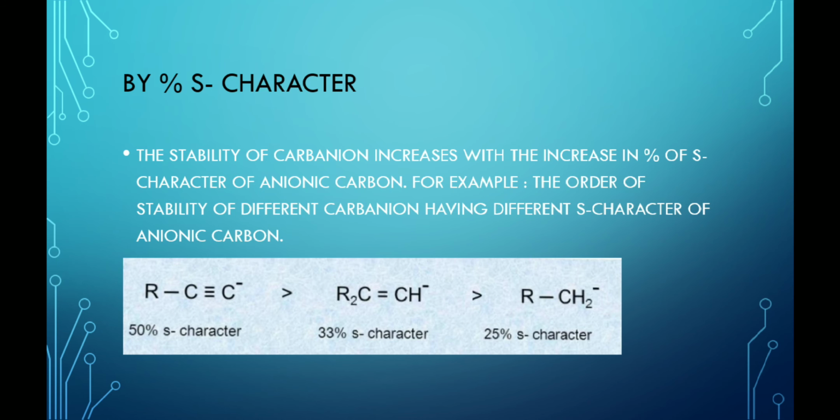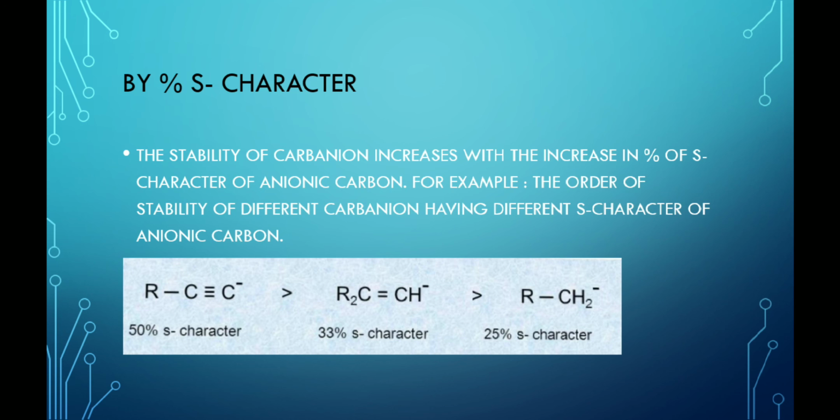Here in this example, the carbanion having 50% S character will have more stability as compared to the carbanion having 25% S character. The first one is sp hybridized, the second one is sp2 hybridized, and the third one is sp3 hybridized.